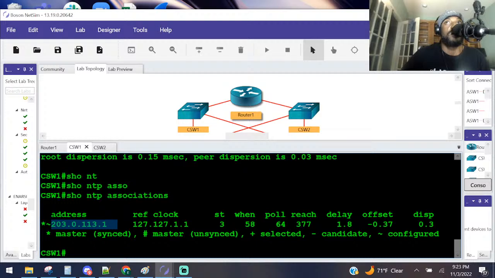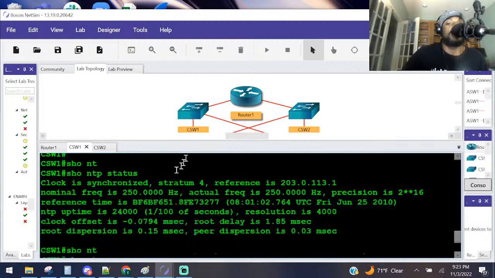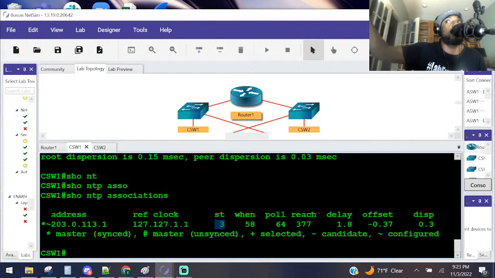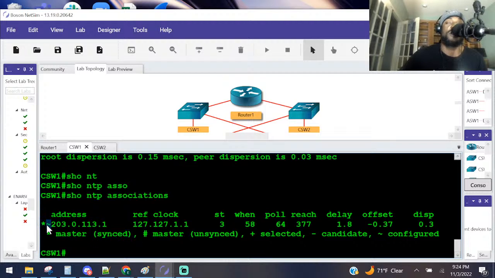The next question was, from where? I just answered that. And what is the stratum of the source? The stratum of the source is 3. That answers my question from last time. So my stratum is 4 and his stratum is 3. When we do associations, we're getting information from our neighbor: his stratum, his IP address, etc. We also have a legend at the bottom. If there's an asterisk beside it, that means he is a master and he is synced. And we also have the tilde. Shout out to whoever answered that question yesterday, because I didn't know what that symbol was.